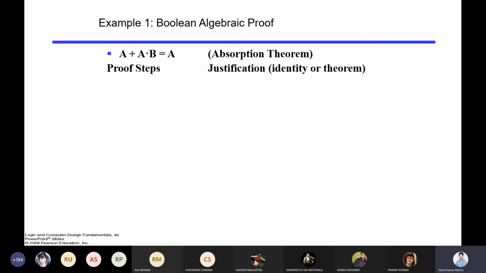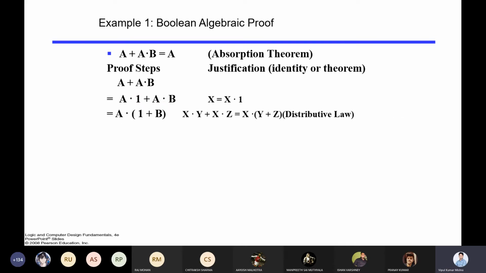That's it. So for example, here we have A plus A dot B. Now we have to solve it. First of all, you take the common A. You can say A is represented by A dot 1, and A dot B. Once you take A common, it will be 1 plus B, and 1 plus B can be absorbed, so it will become 1.